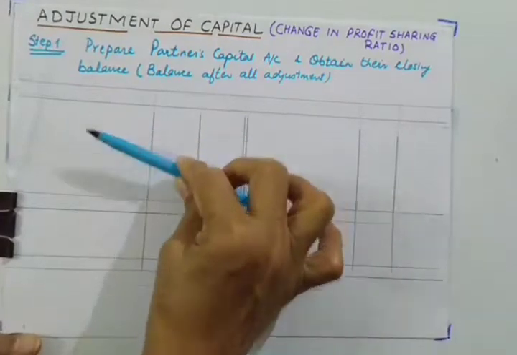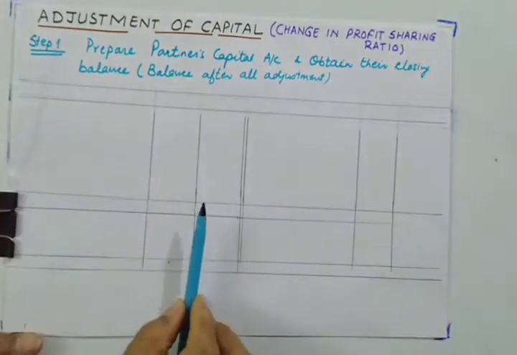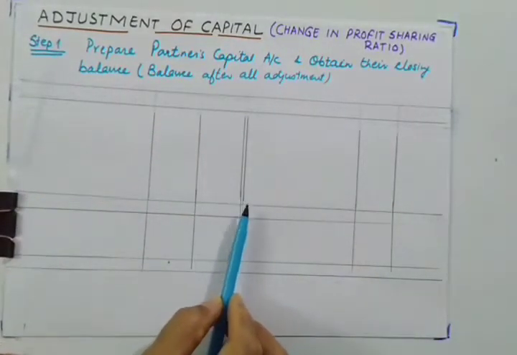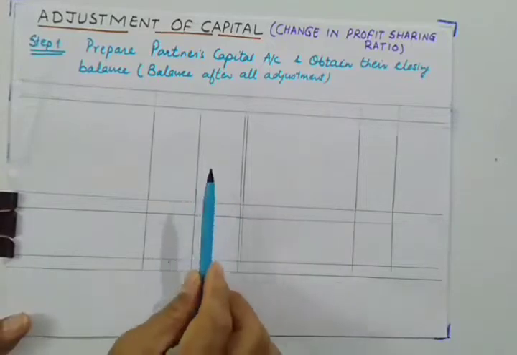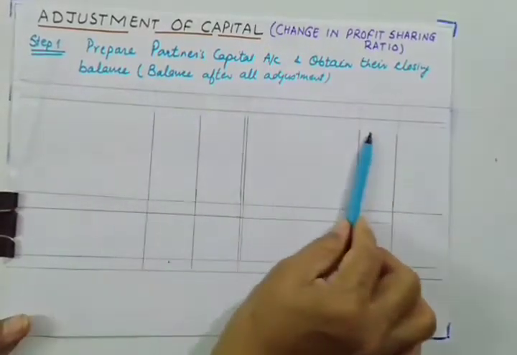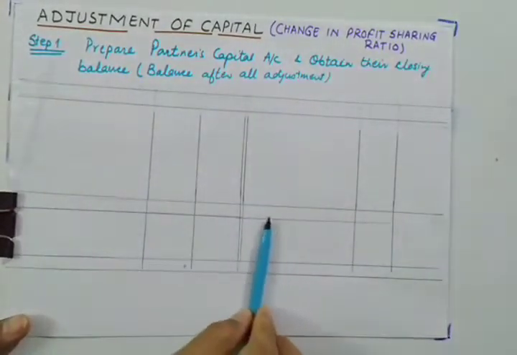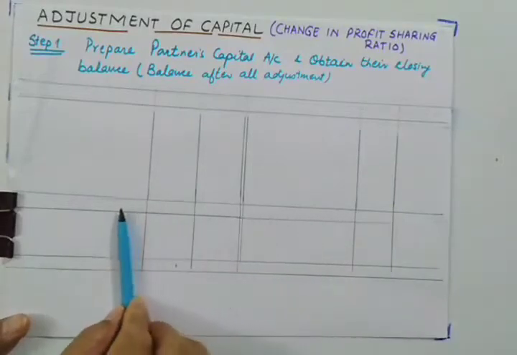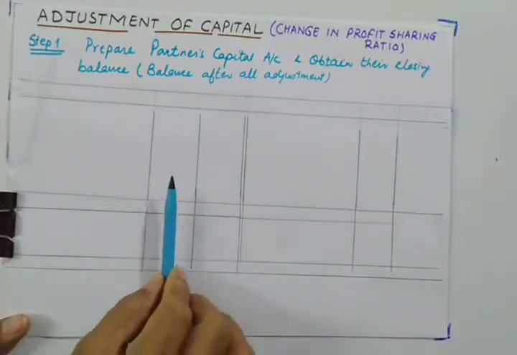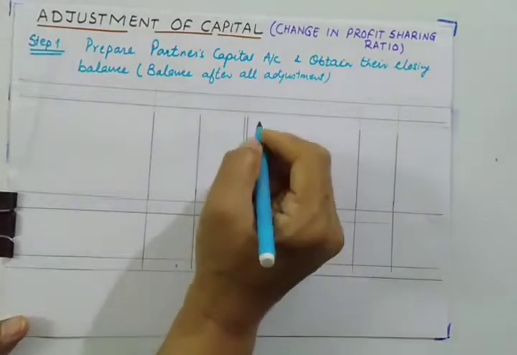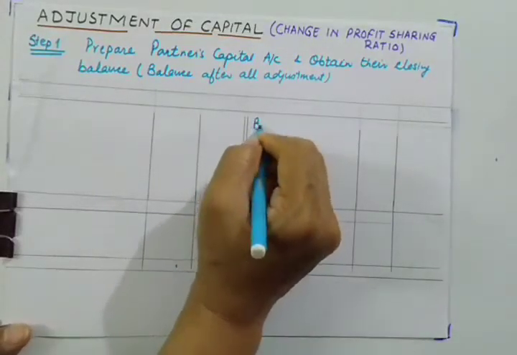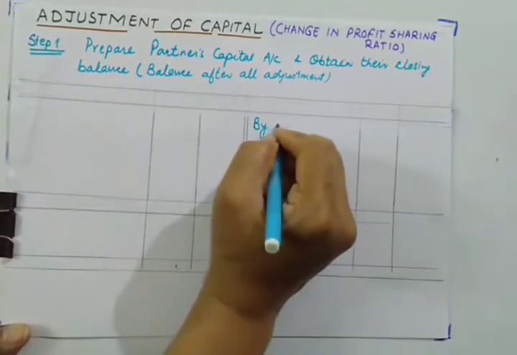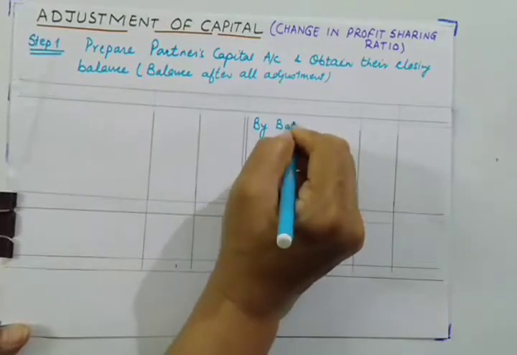If you observe this partners' capital account, I have prepared it in 2 parts. This is the first part and this is the second part. What is the basic purpose of preparing this in 2 parts? The purpose is that in the first part I will be doing all the adjustments and in the second part I will be doing the capital adjustment. So let us see what sort of adjustments we used to make. Though we have already done this topic, various adjustments, let us revise also.